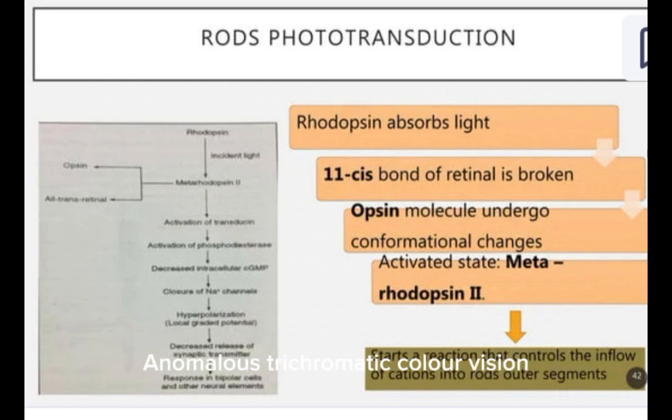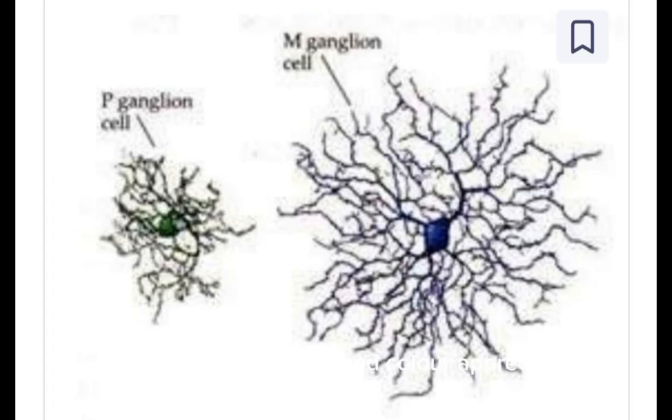Anomalous trichromatic color vision: protanomalous, defective red color appreciation; deuteranomalous, defective green color; tritanomalous, defective blue color. Red-green defect. Blue defect. Dichromatism.